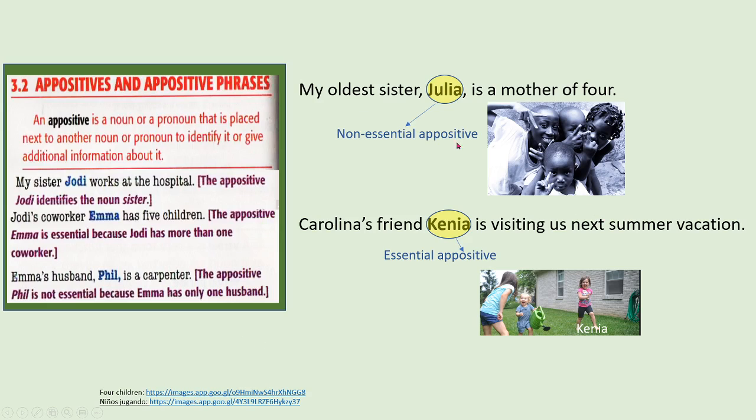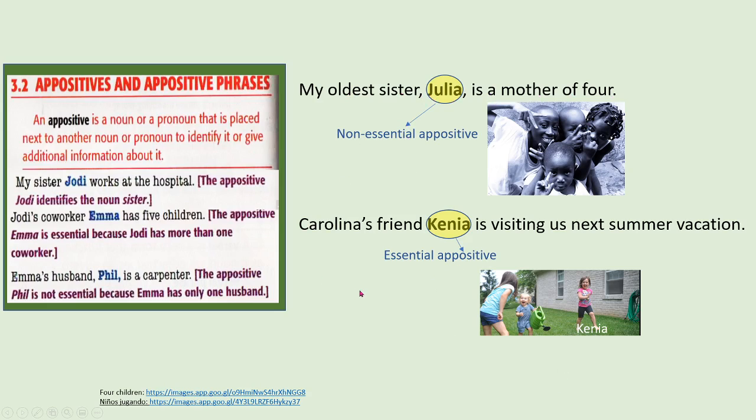Let's see other examples. My oldest sister, Julia, maybe I don't have another older sister, is a mother of 4. See? So when you have it in commas, it's non-essential. It's not necessary because the information provided is enough. You just want to clarify. Let's say clarify, not identify. So we say it's non-essential. We can say my older sister is a mother of 4, and that functions well.